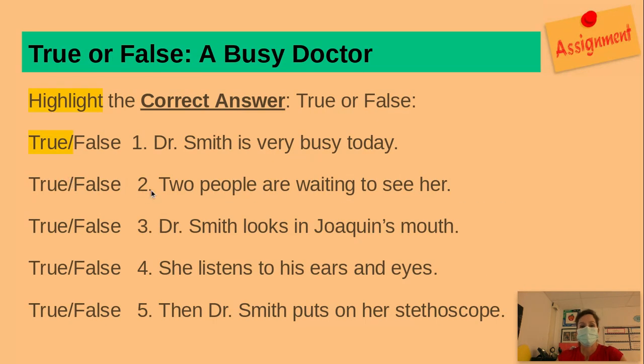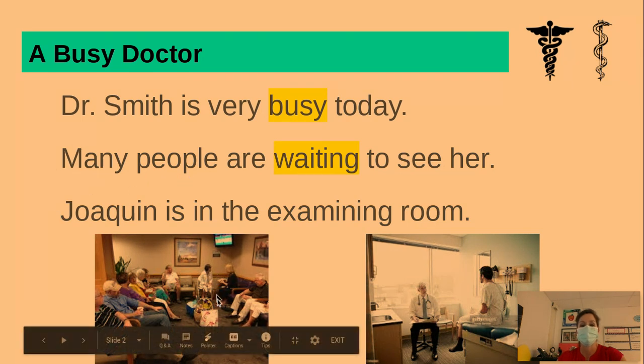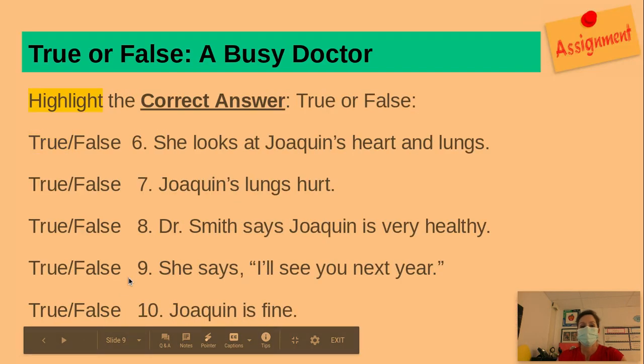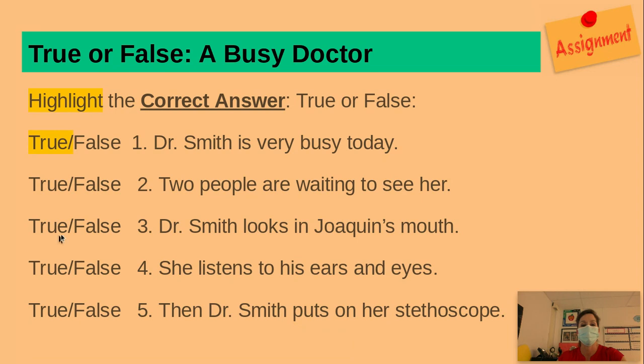The next question, number 2. Two people are waiting to see her. We know this is false since many people are waiting to see her. Many people, not just 2. Look at all of these people. That's more than 2. Number 3, Dr. Smith looks in Joaquin's mouth. We know that this happens, therefore it is true.